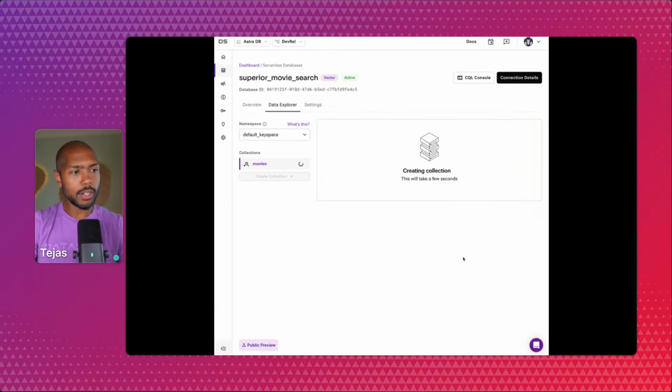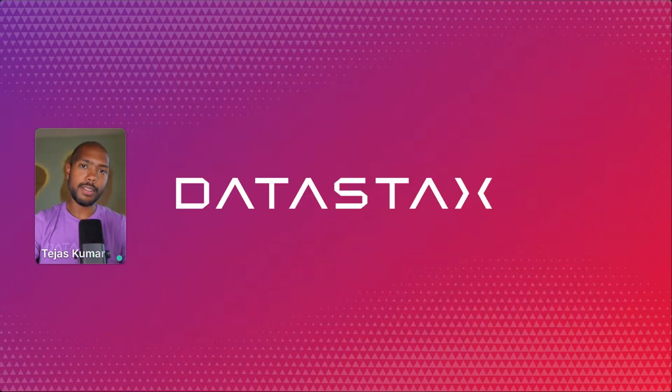And while the collection creates, we can start now thinking about our data. There are many, many, many public data sets available on the internet. IMDb offers its own data that you can download. It's a massive, massive archive. It's like orders of multiple gigabytes. And frankly, we don't have the time to sit and watch an upload as much as I wish we did. And so what we're going to do instead is use a prefabricated list. So we did get a huge JSON list of movies. And we're going to take this list and upload it into our collection.